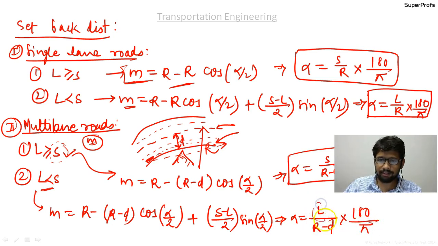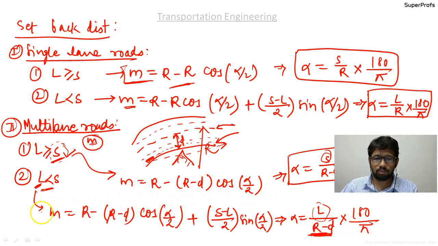Okay, here L I am considering because the smaller one we have to take as per our rule from the thumb rule. Here also the smaller one is S, so I have taken S over here. R minus D because it is for the inner lane. Okay, so this is the way how we should proceed. Okay, so after this what we discussed was the transition curve.